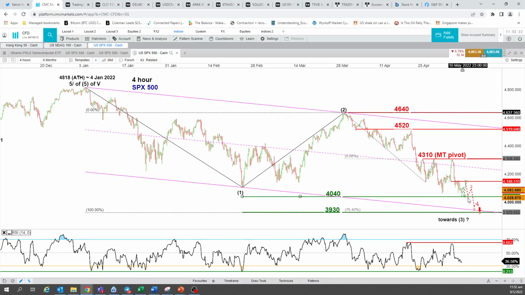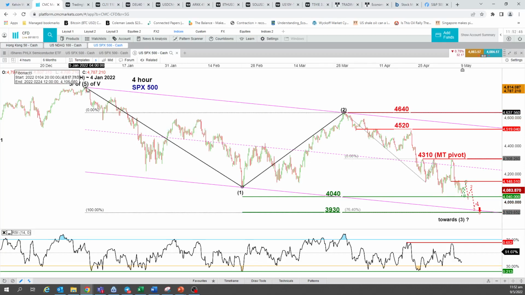Then thereafter, we may start to see a further push down towards 3930. So what's 3930 is actually the confluence of a Fibo extension level taken from the high of 5th of Jan, the all-time high, as well as 30th of March, the recent minor swing high. And most importantly, also graphically, the lower boundary of this descending channel, this minor descending channel that is in place since the all-time high of 4th of Jan 2022.